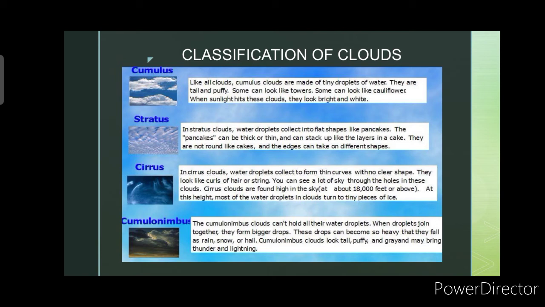However, the difference is that cumulonimbus can bring thunder and lightning. It also brings rain, snow, o kaya naman yung hail. Kasi nga, itong cumulonimbus clouds is what we see when there is a storm. So, makikita natin to when it's about to rain.